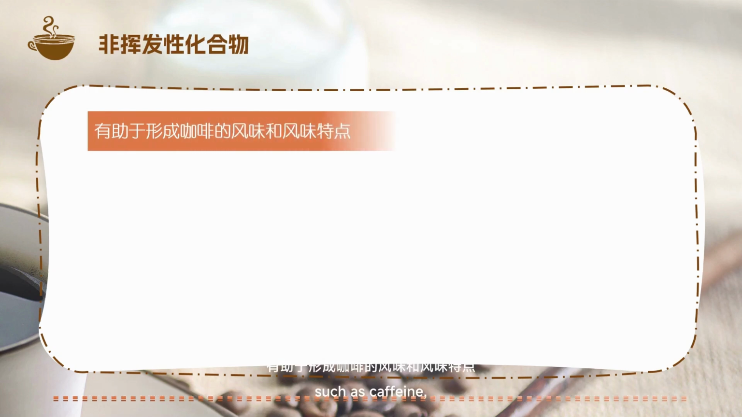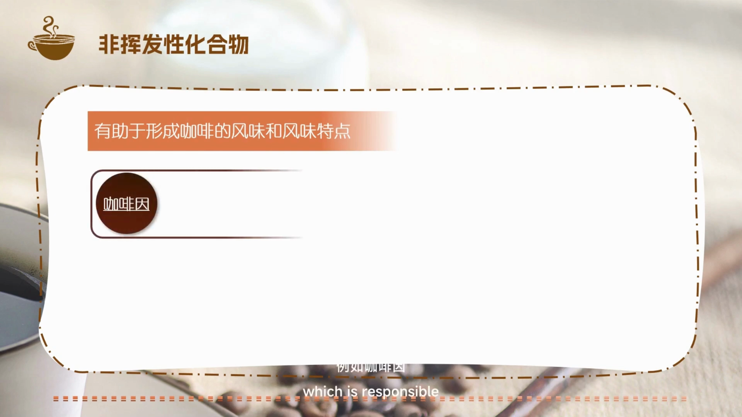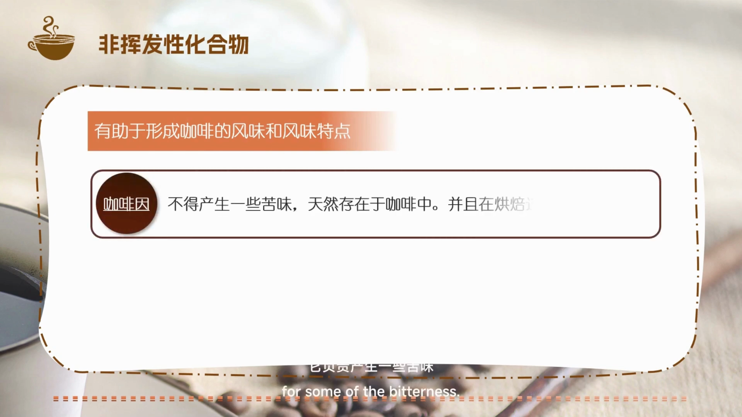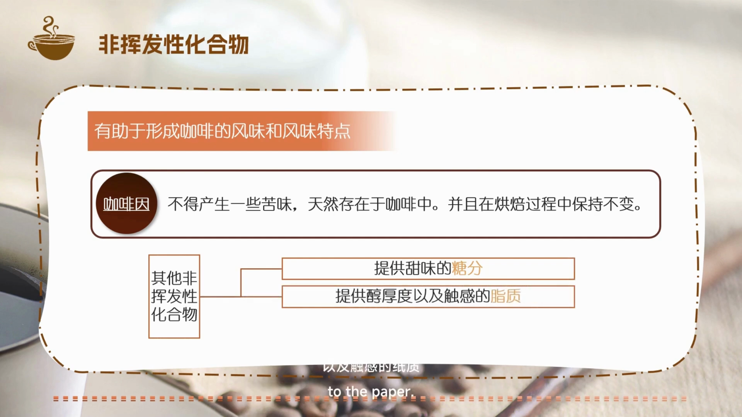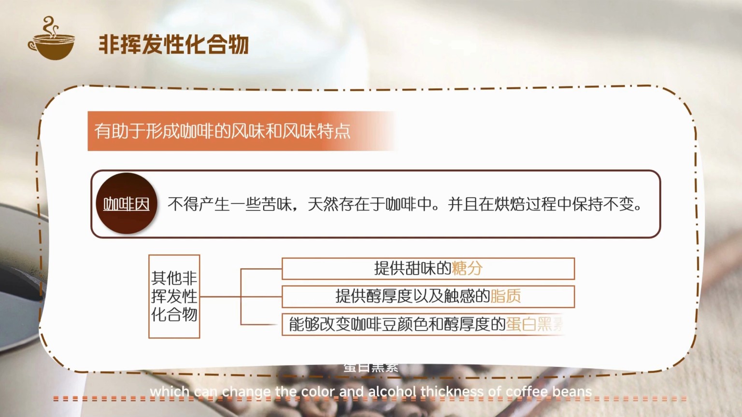Many non-volatile compounds contribute to the flavor characteristics of coffee, such as caffeine, which is responsible for some of the bitterness. Caffeine is naturally present in coffee and remains constant during roasting. Other non-volatile compounds provide sweetness through the sugars and mellowness through the acids. Melanoidins, which can change the color and body of coffee beans, are also non-volatile compounds.